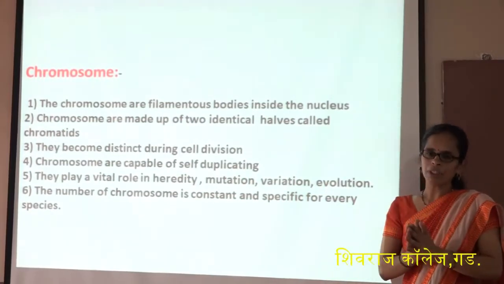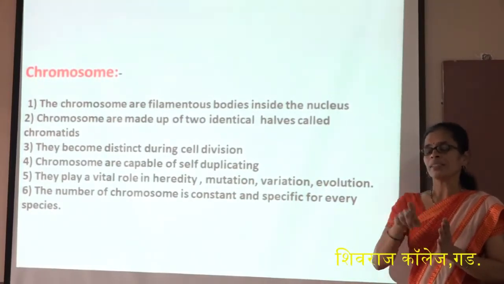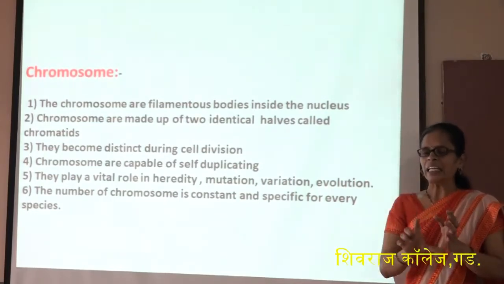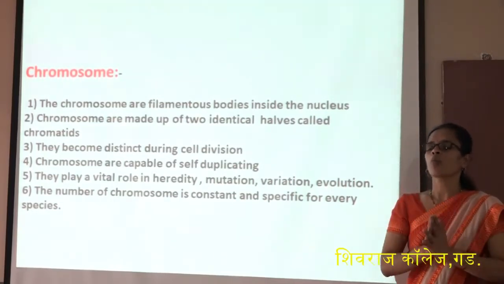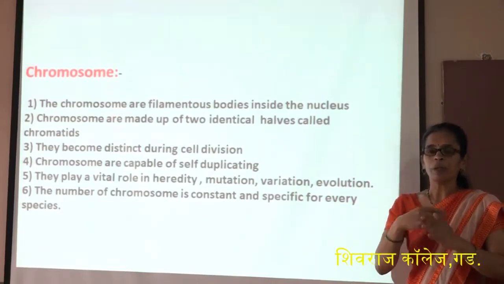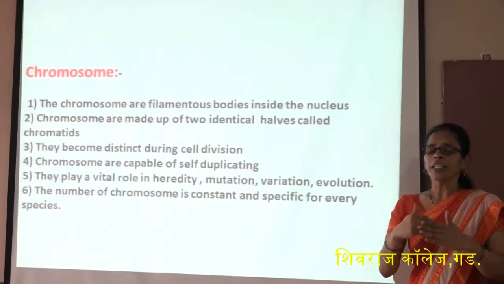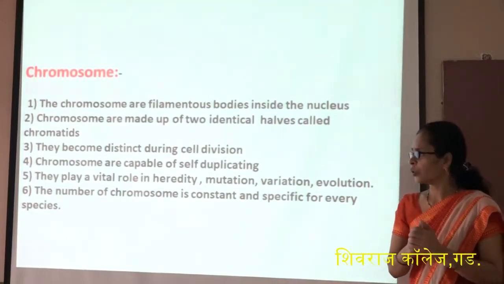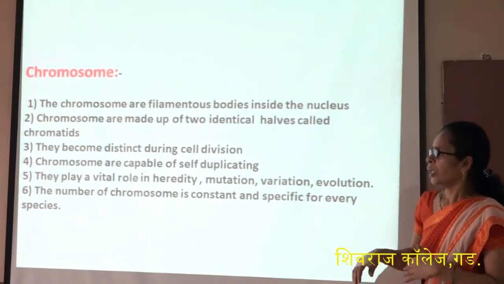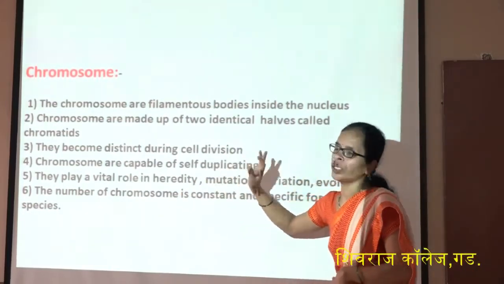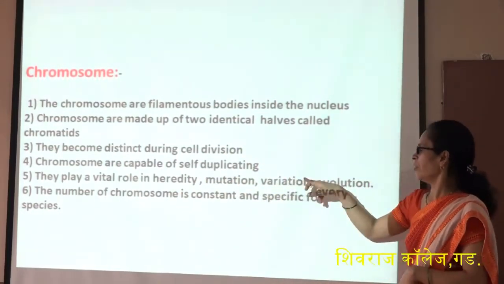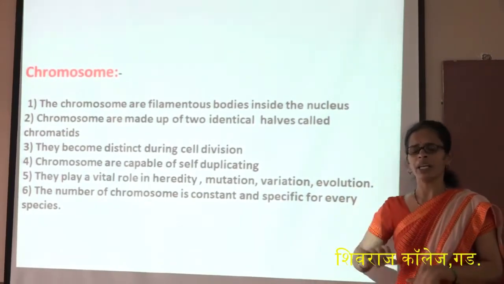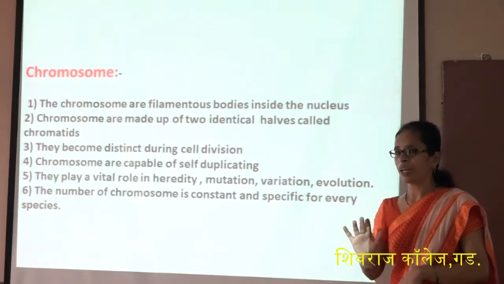During cell division we study the cell cycle, and the first phase is the interphase. In the interphase, the duplication of chromosomes takes place. Next, chromosomes play a vital role in heredity, mutation, variation, and evolution.